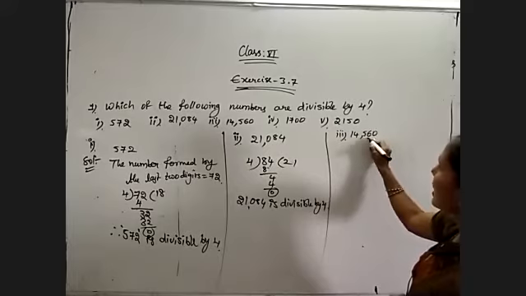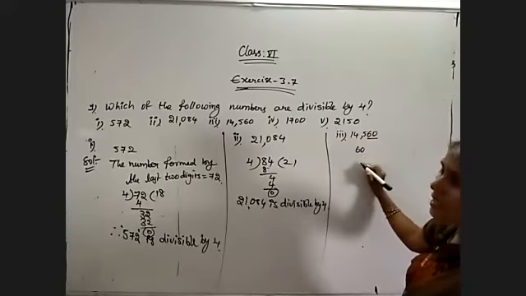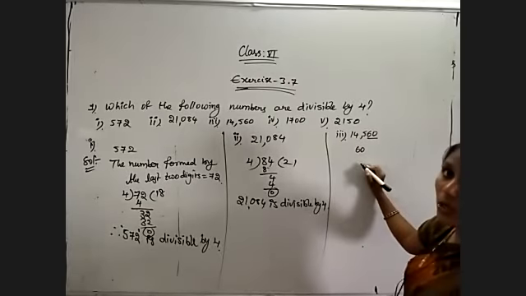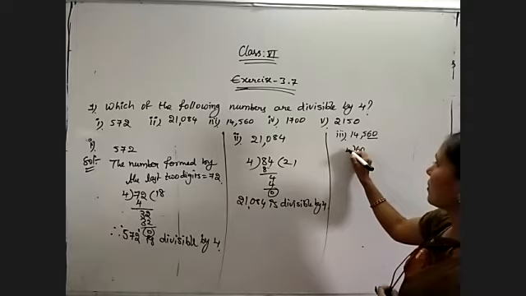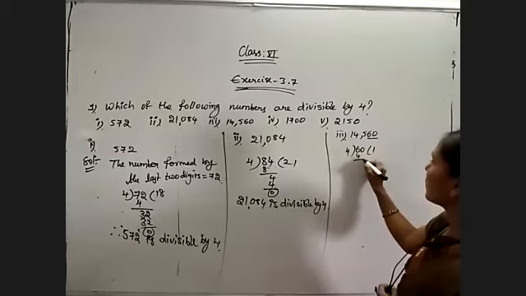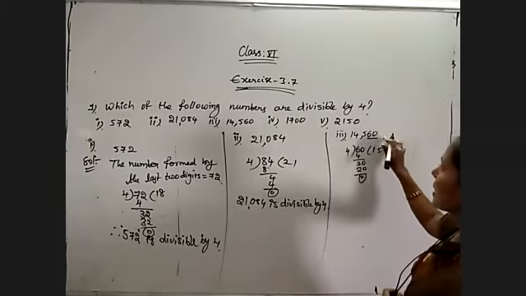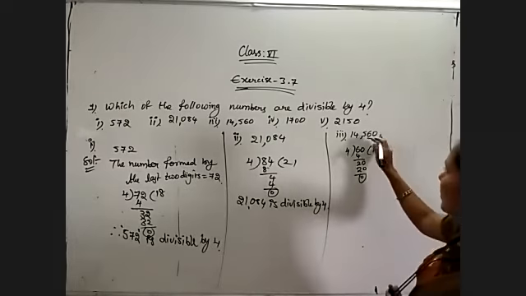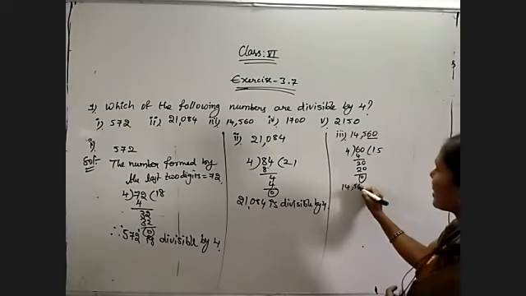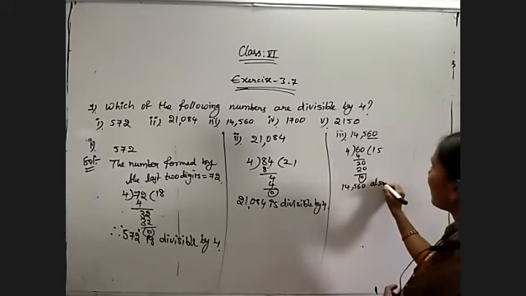14,560. For this the last 2 digits are 60. 60 is divisible by 4. 15 fours are 60. 4 ones are 4, 20, 4 fives are 20. So 60 is exactly divisible by 4. That means 14,560 is also divisible by 4.